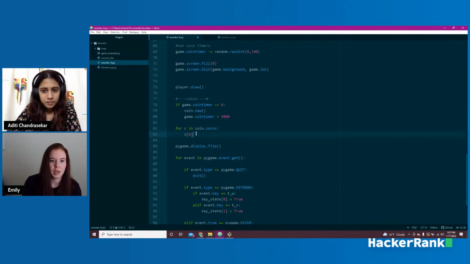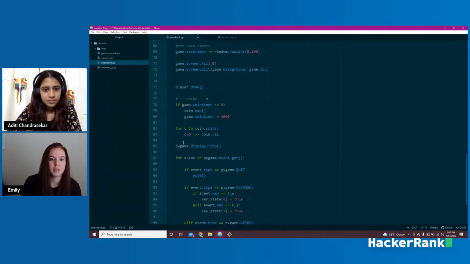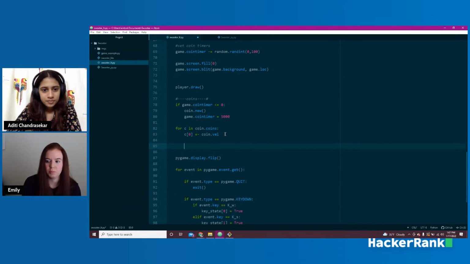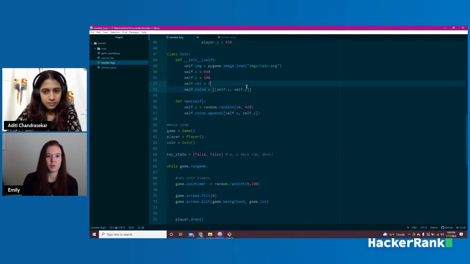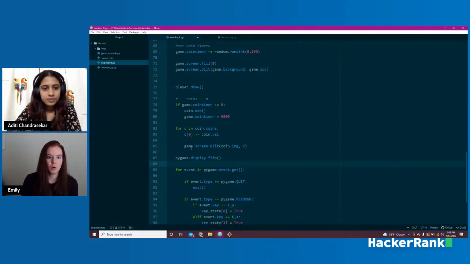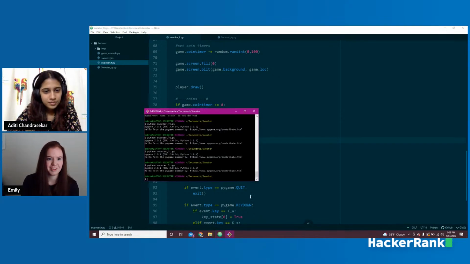So we're taking that x, and we're going to say C0 minus equals coin.velocity. So now we're going to subtract our velocity of 2 from it, because that's what we set our velocity to. And this is going to create basically our new location on the screen for that coin. And now we just have to make it show up. We'll say game.screen.blit coin.image and C, because this is going through and getting our X and Y coordinates for each one. Hopefully that makes a decent amount of sense. And now let's see if it works, or if I forgot to add anything to it.